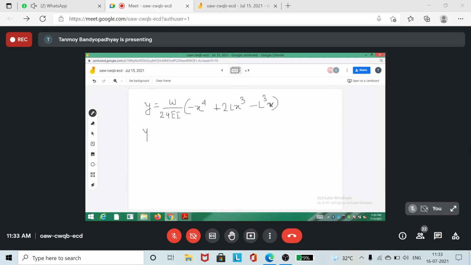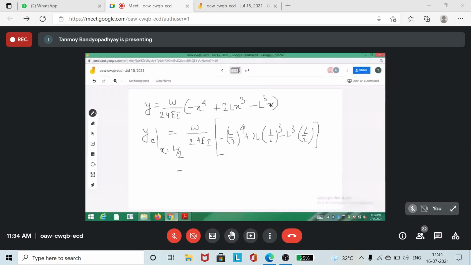So let's now find out what is the maximum deflection. The maximum deflection will be occurring at the mid-span, x is equal to L by 2. So just here you put x is equal to L by 2, everything you put here and you calculate. So x is L by 2 minus L by 2 to the power 4 plus 2L into L by 2 whole cube minus L cube into L by 2, and all those things you put.